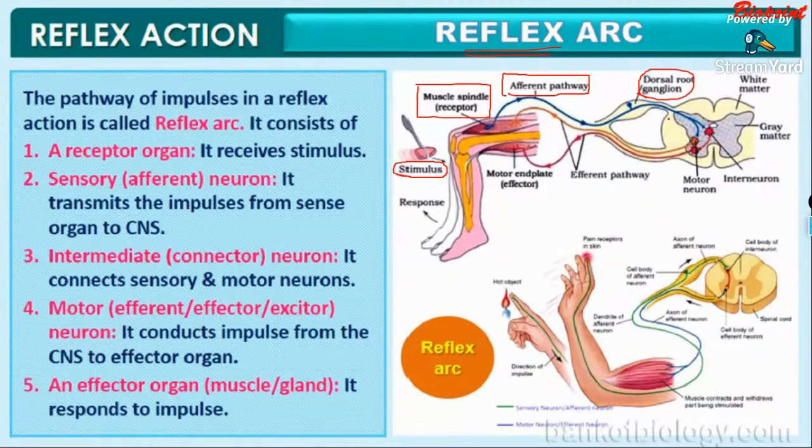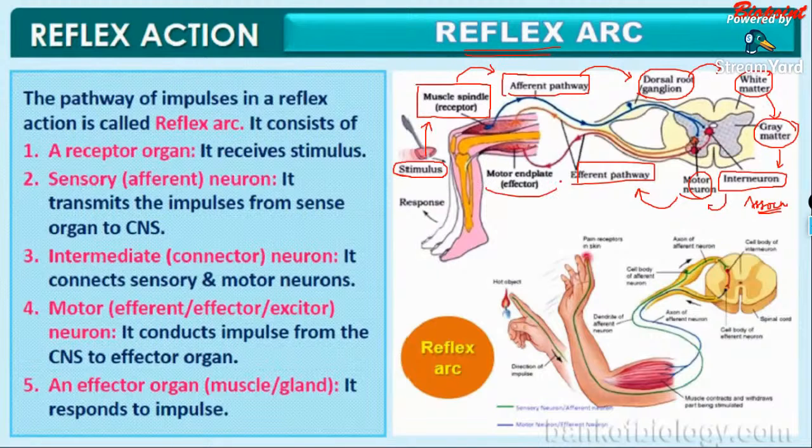So in the spinal cord, you have the path: the stimulus is passed on to the muscle spindle receptor, afferent nerve, dorsal root ganglion. From the dorsal root ganglion to the white matter, from the white matter to the gray matter. From the gray matter, you get to the interneuron, or you can call it the association neuron also. From the association neuron to the motor neuron, the efferent pathway, and the motor neuron to the effector, and finally it will have a reflex.